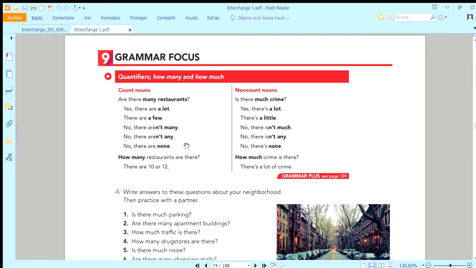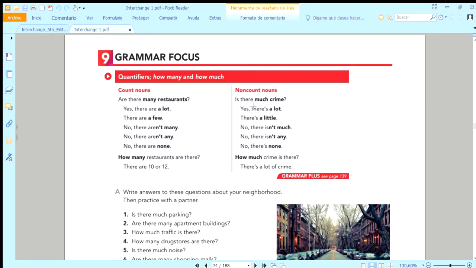So here we have to remember, for count nouns we use how many, and for non-count we use how much. So it says, yes, there are a lot. Sí, sí, hay muchos. And yes, there is a lot. As you can see, we can use a lot for both.